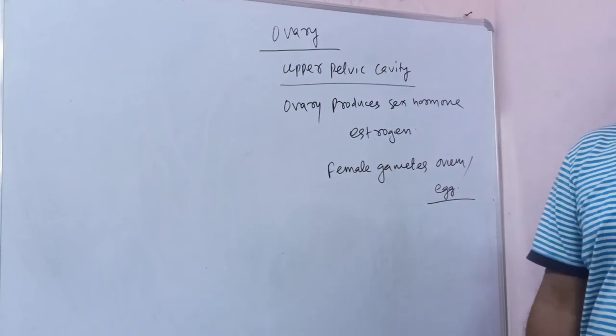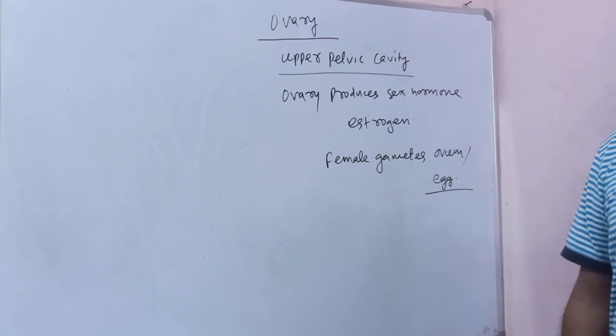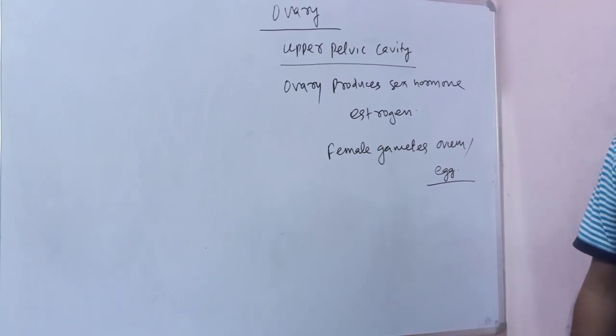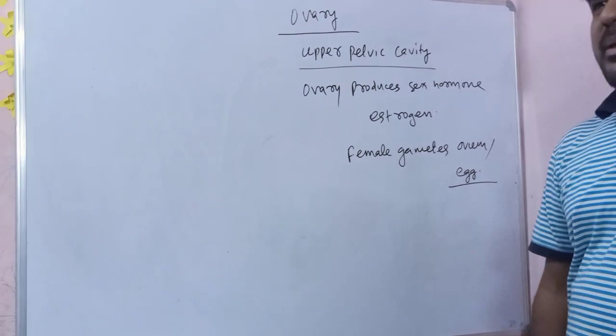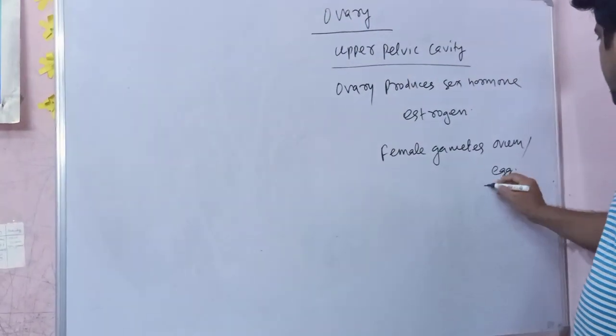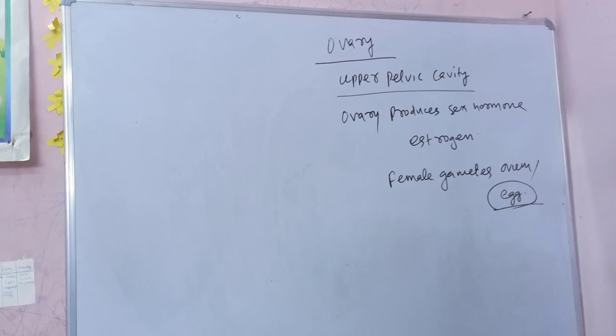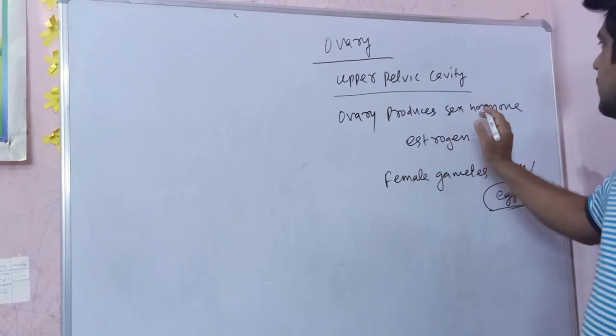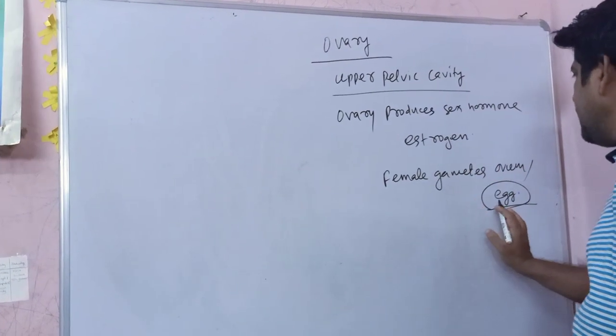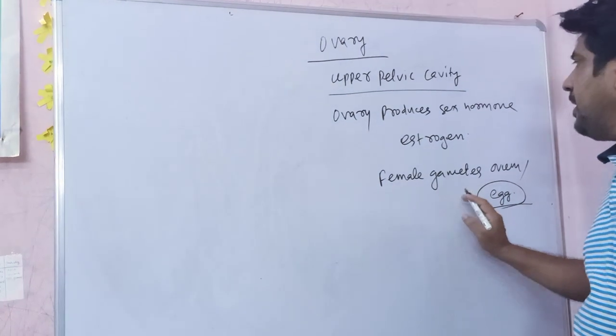Eggs are haploid cells formed by meiosis. The eggs are haploid cells or sex cells or germ cells. Ovary produces sex hormone estrogen and female gamete egg.